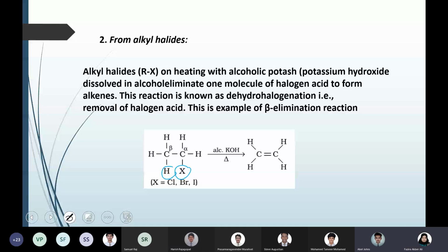Okay. So that is the second method, alkyl halide. Removing hydrogen and halogen, dehydrohalogenation happens. The mechanism is beta elimination, that is, the hydrogen on the beta carbon will be removed along with the halogen. And the condition is alcoholic potassium hydroxide.